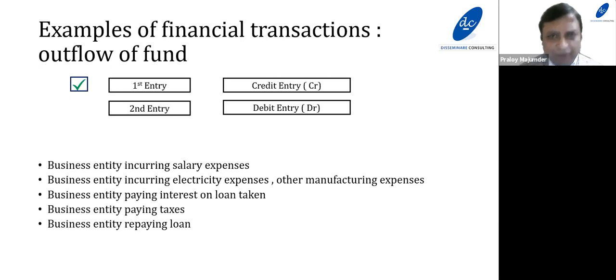Let me sum it up. First, identify a financial transaction. Very simple, apply common sense: inflow or outflow of fund. Second, for the inflow or outflow of fund, decide whether it will be booked under profit and loss or balance sheet. Third, if it's an inflow, the first entry will be debit, the second entry will be credit, because we use the double entry system. That means for conversion of a financial transaction into accounting entries, we pass two entries. Similarly, if the transaction is an outflow of fund, the first entry would be credit and the second entry would be debit. So we are almost closer to understanding how a financial transaction is converted into accounting entries.